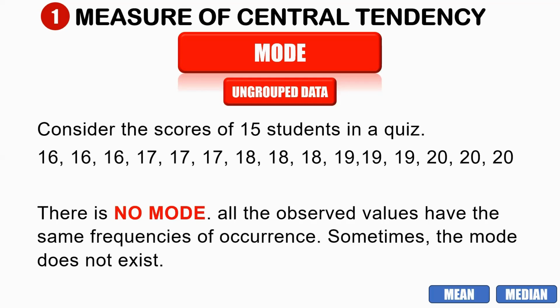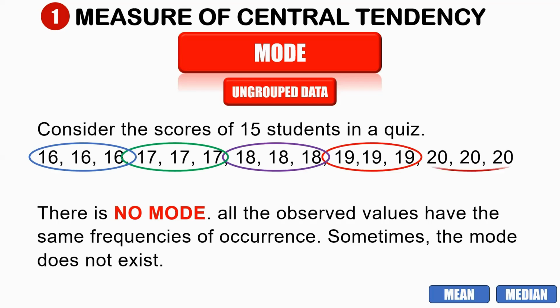Sometimes the mode does not exist. As you can see, the frequency of 16 is 3, 17 is 3, 18 is 3, 19 is also 3, and 20 is also 3. With the same frequency, we don't have a greatest frequency in this data set, so we have no mode.